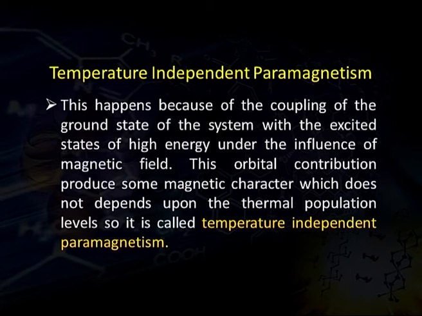These two states can get mixed with each other under the influence of a magnetic field applied to the compounds. This orbital contribution produces some magnetic character which does not depend upon the thermal population levels. So, it is called temperature independent paramagnetism.